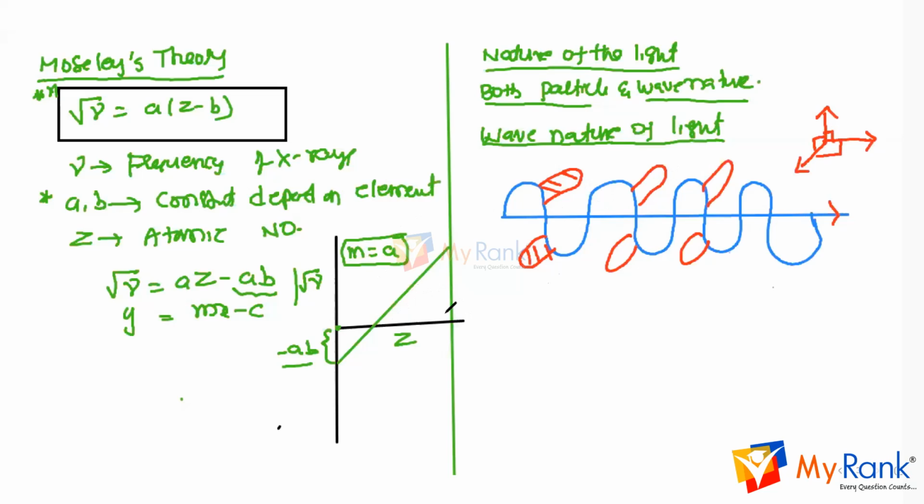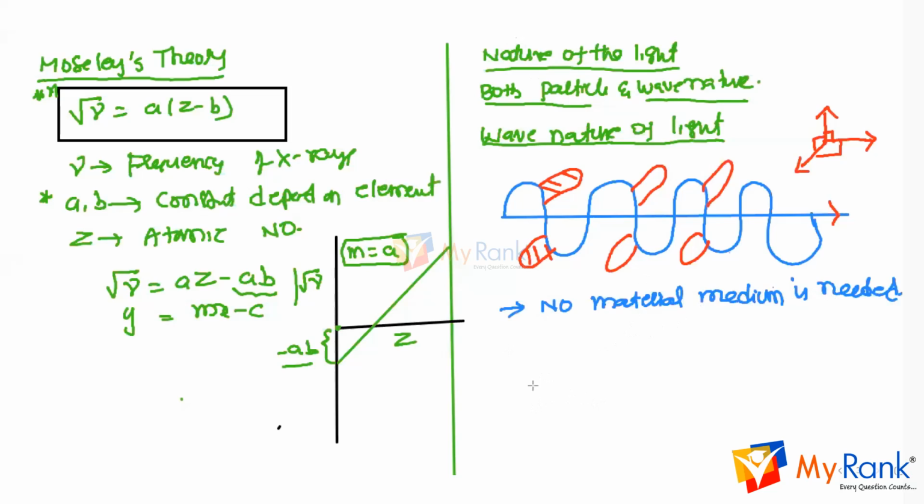And the next one is, as it is electromagnetic radiation, it does not require any material medium. So no material medium is needed. It can pass even through vacuum.